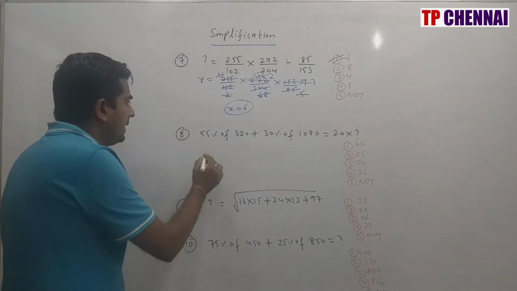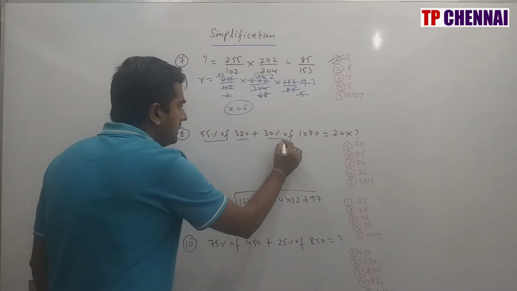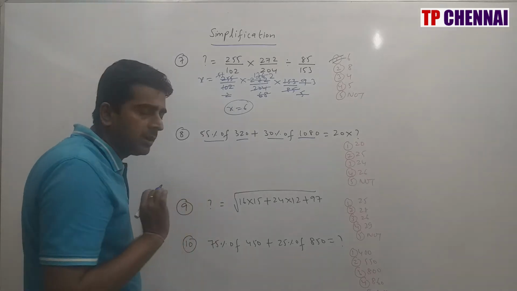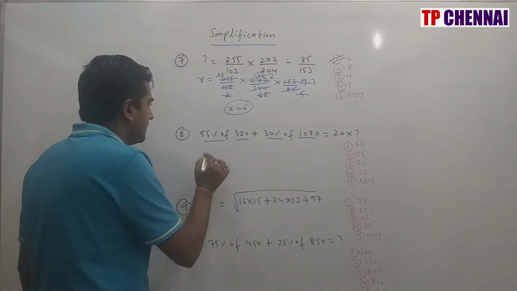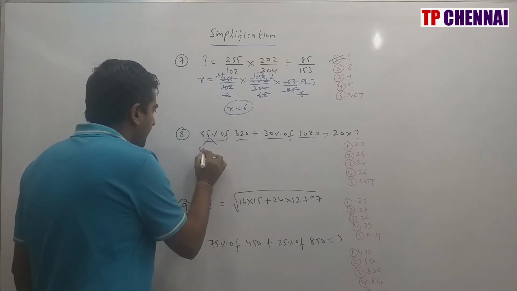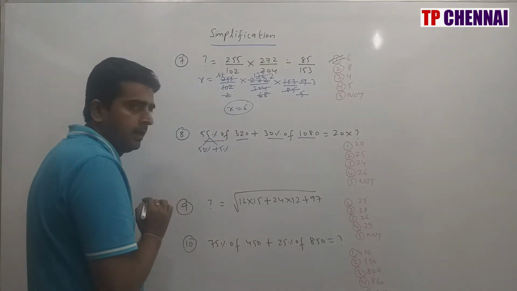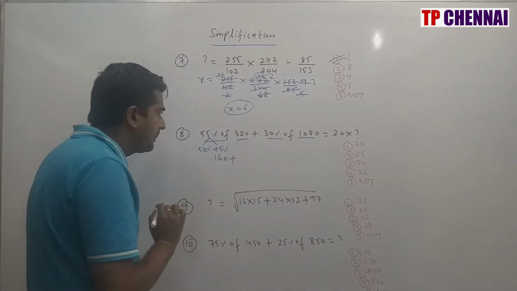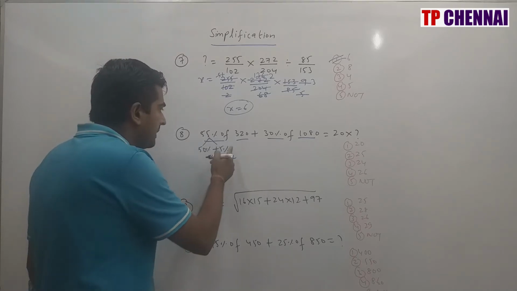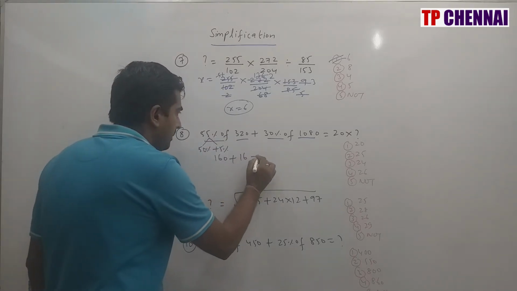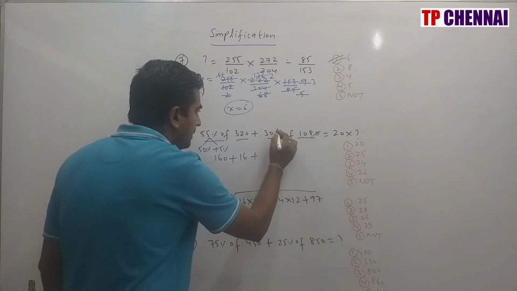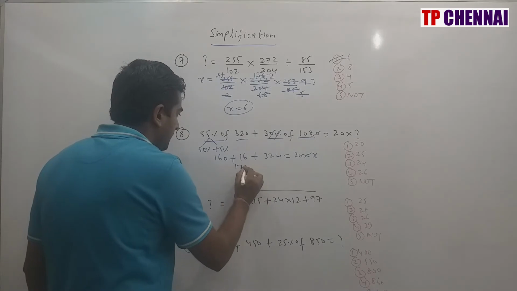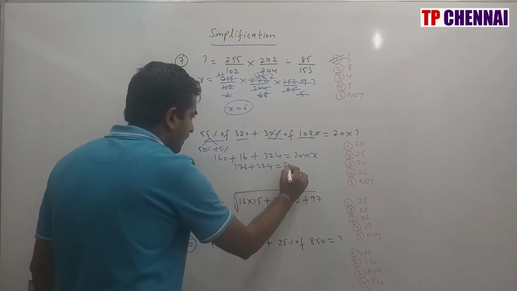Next one, 55% of 320 plus 30% of 1080 is equal to 20 into x. So 55% of 320, how to solve in your mind itself? Break this number. This number is nothing but 50% plus 5%. So 50% of 320 is half of 320, which is 160, and 5% is nothing but how much? 10% is 32, 5% is 16, plus 30%. So percent and double zero is gone. This is 324 is equal to 20 into x. So this is 176 plus 324 is equal to 20 into x.